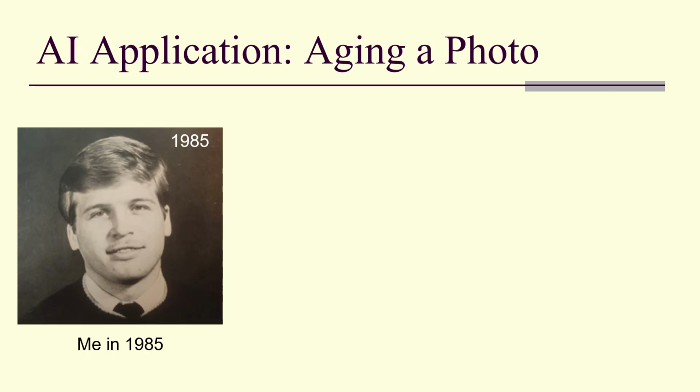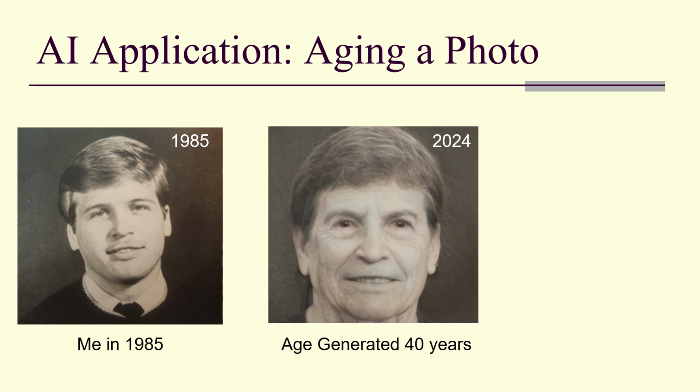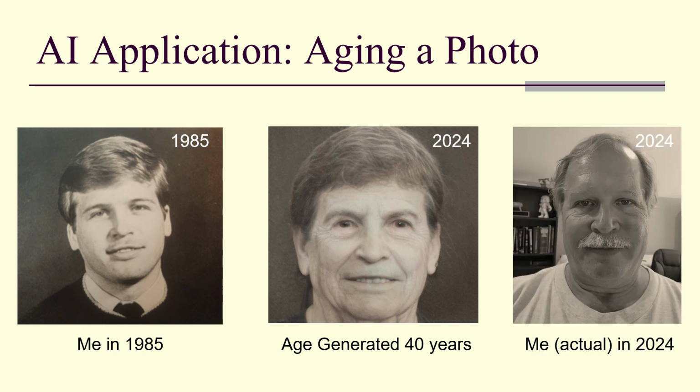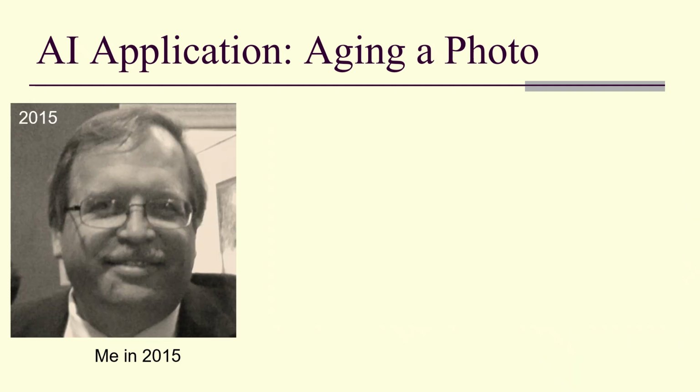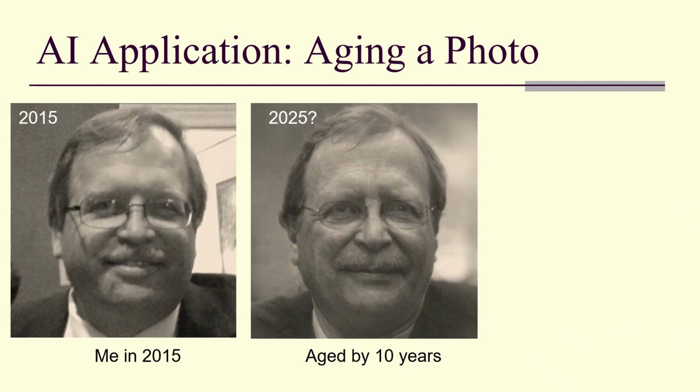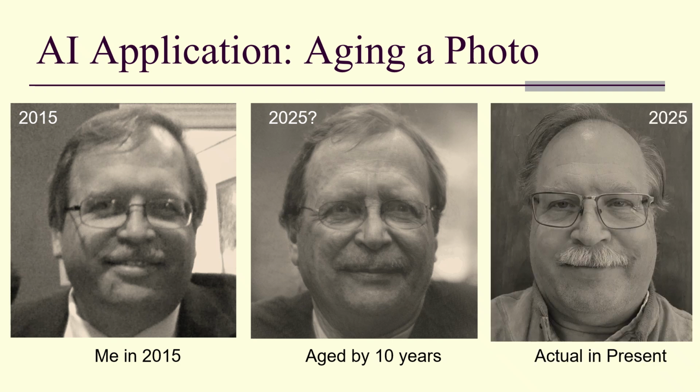This is very popular. Here's me in 1985, and here is me aged 40 years, or approximately 40 years, to 2024, and here is me today. Not close in my opinion. Here I am in 2015. Here I am aged 10 years. Well, that looks pretty good, doesn't it? Except it doesn't look anything like me.